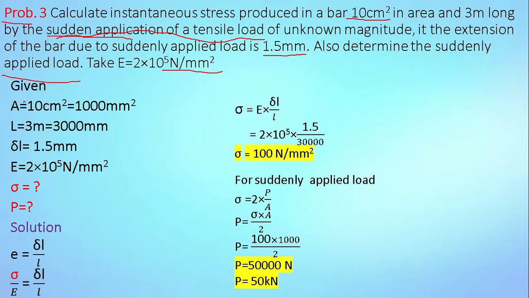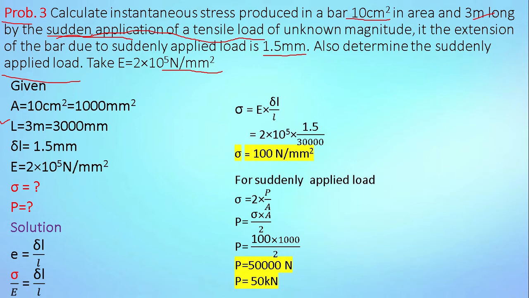So we will find out the given data. Cross-sectional area of bar is already given, 10 centimeter square. Convert it into mm, so it gives 1000 mm square. Length of bar is 3 meter, so convert it into mm, 3000 mm.